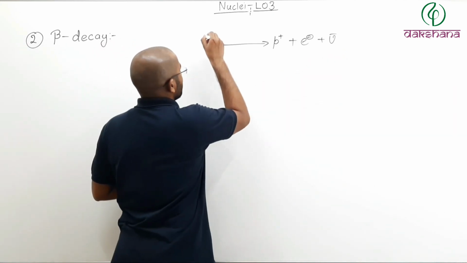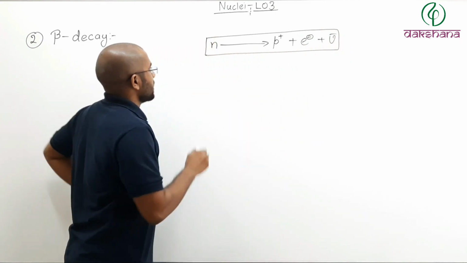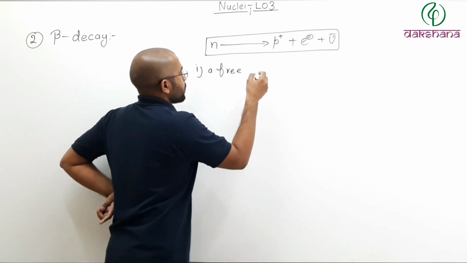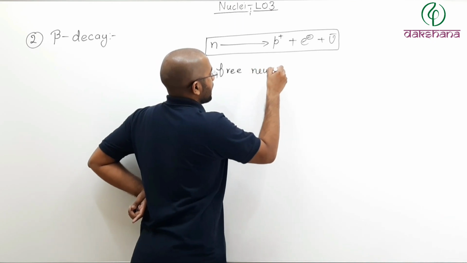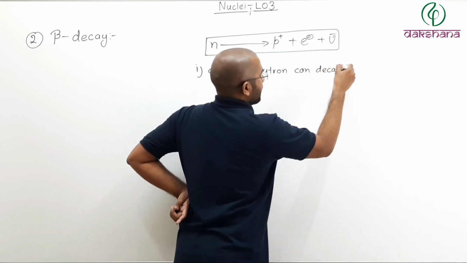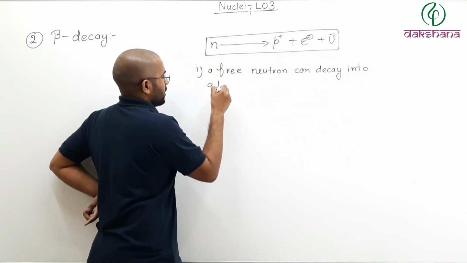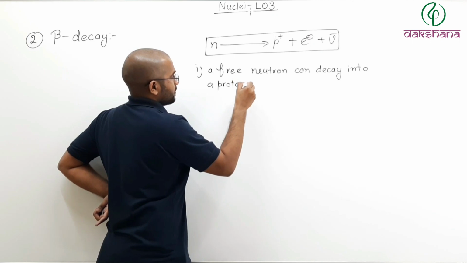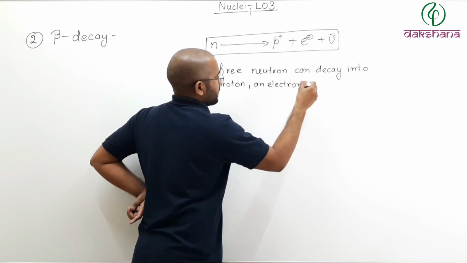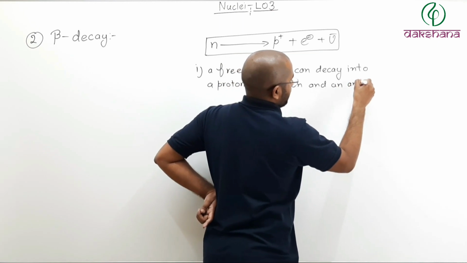So this process is possible. So what you will say? First, a free neutron can convert or can decay into a proton, an electron, and an antineutrino.